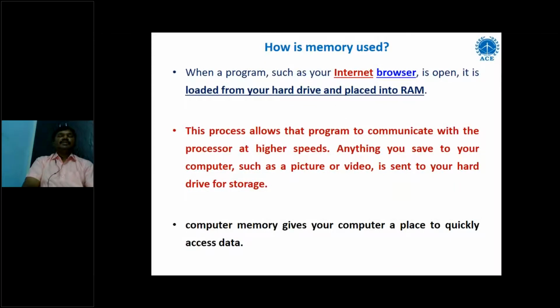How is memory used? I already explained. When the internet browser is opened, it is loaded from your hard drive and placed into RAM. Here you can see an example.